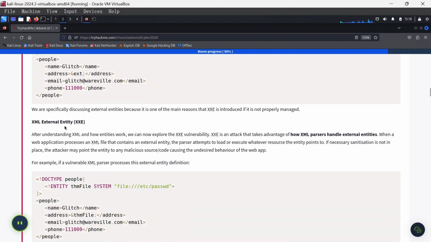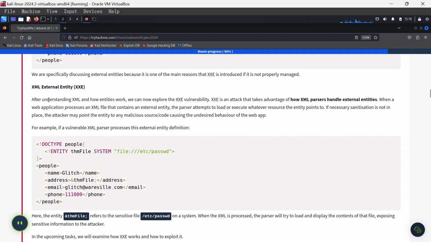Now, with this being done, we are specifically discussing external entities because it is one of the main reasons that XXE is introduced if it is not properly managed. Now, what is this XXE particularly? After understanding XML and how entities work, we can now explore the XXE vulnerability. XXE is an attack that takes advantage of how XML parsers handle external entities. When a web application processes an XML file that contains an external entity, the parser attempts to load or execute whatever resource the entity points to.